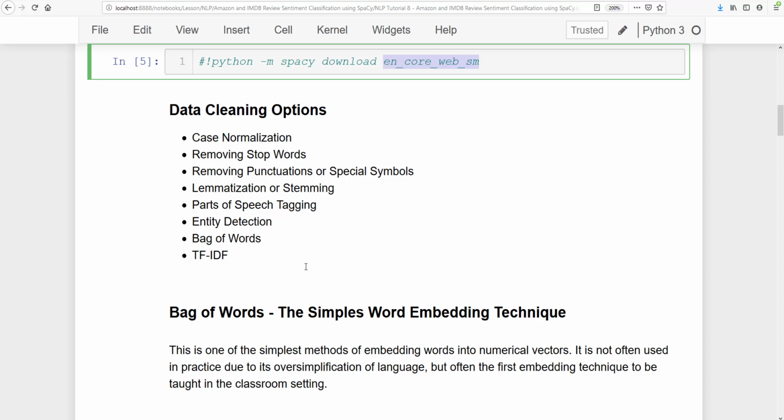Then we can do lemmatization or stemming. Lemmatization or stemming means converting the text into its root form, or stripping a word into a shorter form. Let's say we have two words, continuously and continuous. From continuously, the ly will be cut down, and continuously will become continuous, because these two words convey the same information.